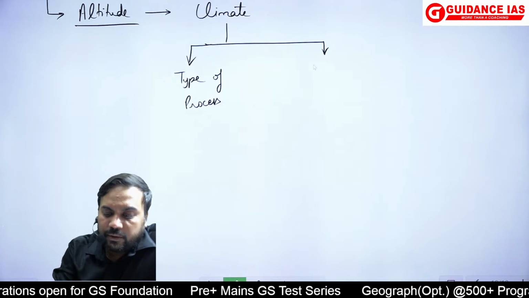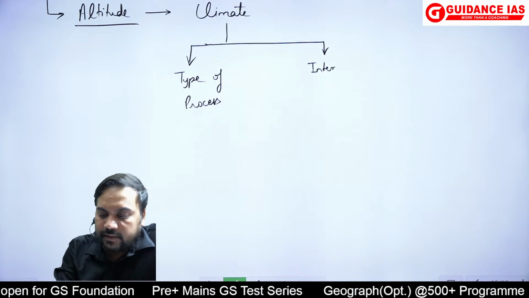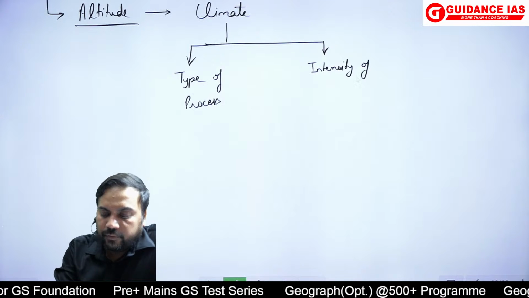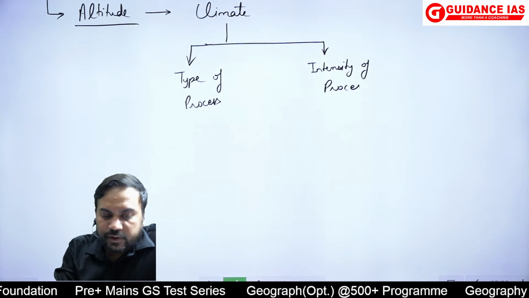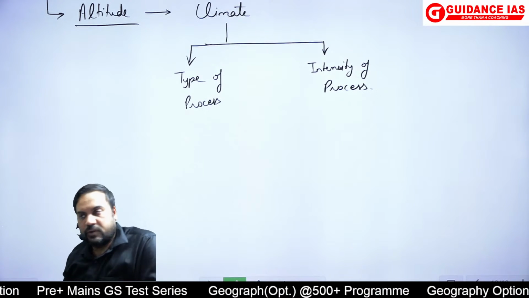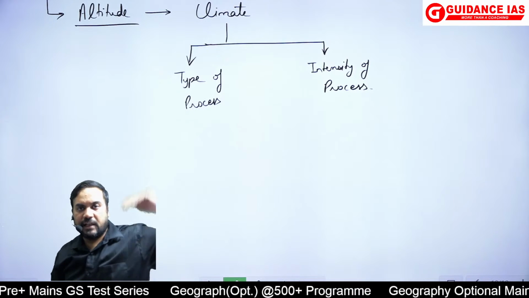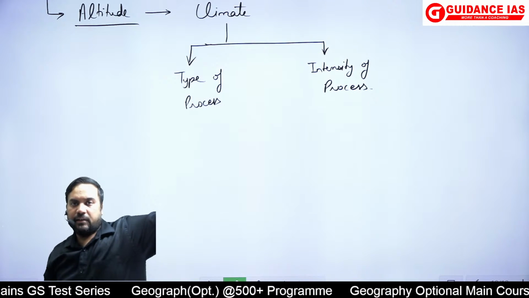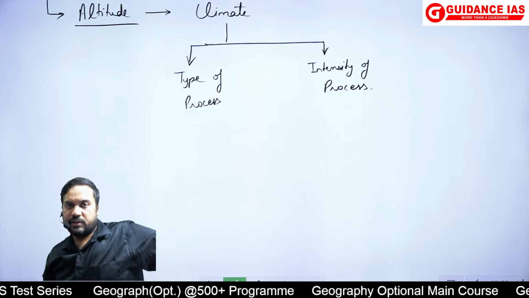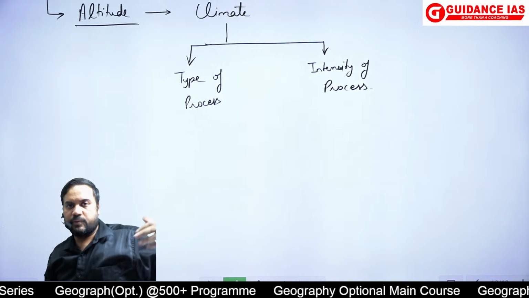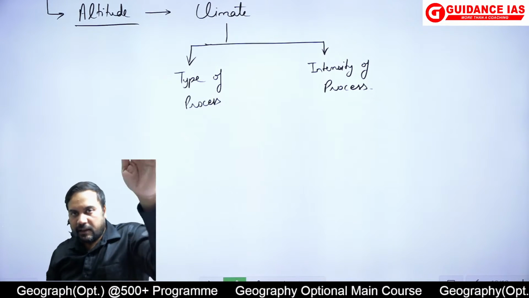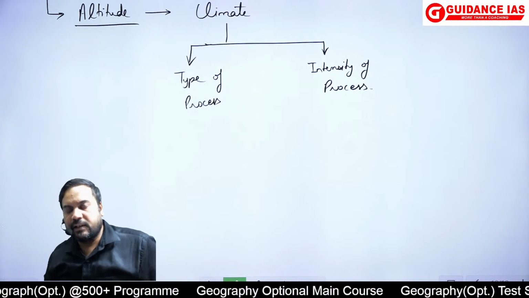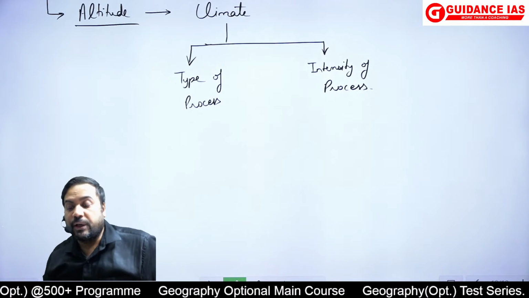It would also affect the intensity of the geomorphic process which is operating. So again you can explain, like we have seen in the cycle of erosion, when it was higher, what type of processes were operating, the intensity of the processes was high. When the landform is reduced, what was happening with the intensity of the processes? It was reducing.